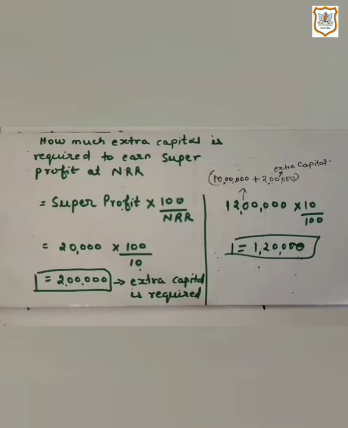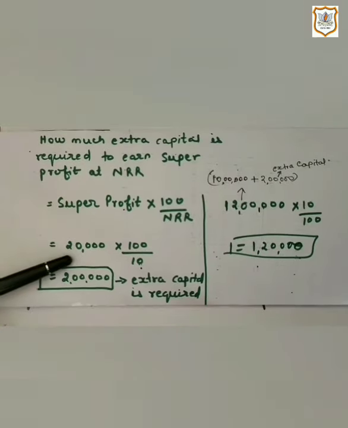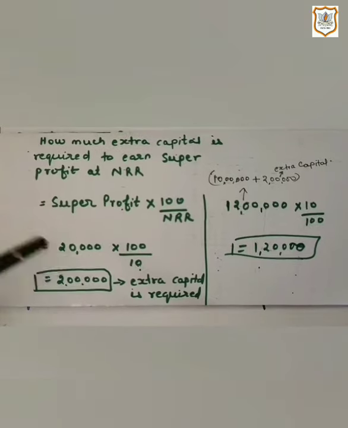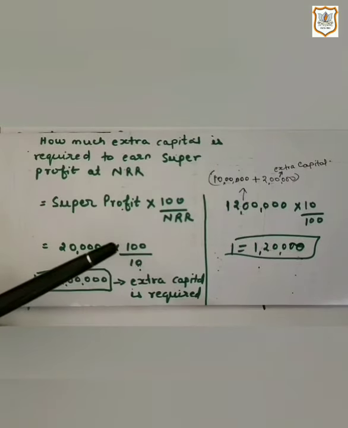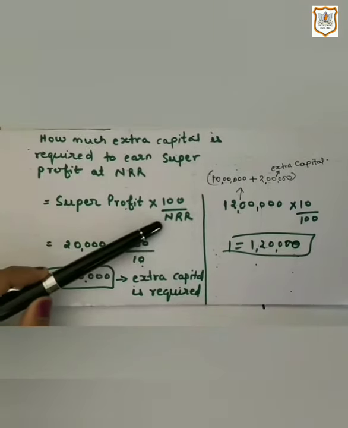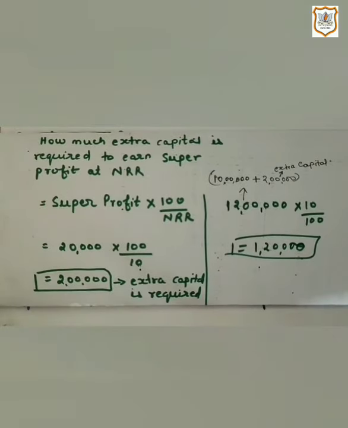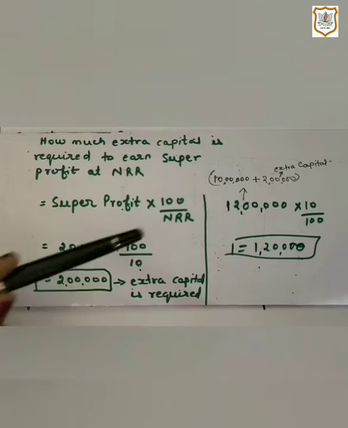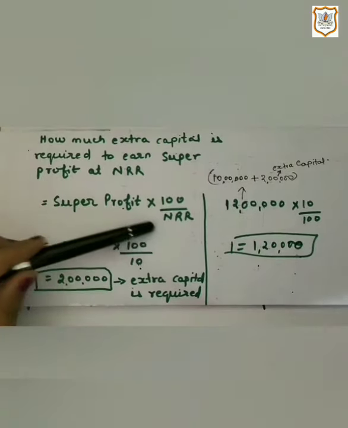See. Take the super profit, that is 20,000, and multiply it by 100 upon NRR. Here you just flip the formula of normal profit, that is NRR upon 100. But here we flip it and take 100 upon NRR.